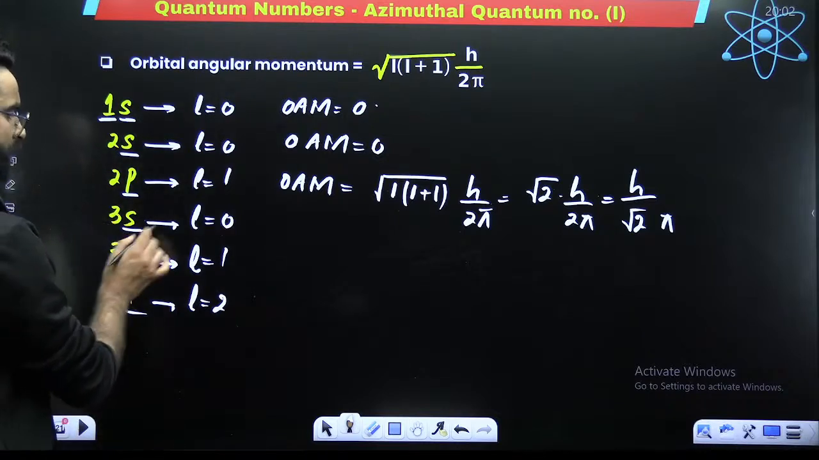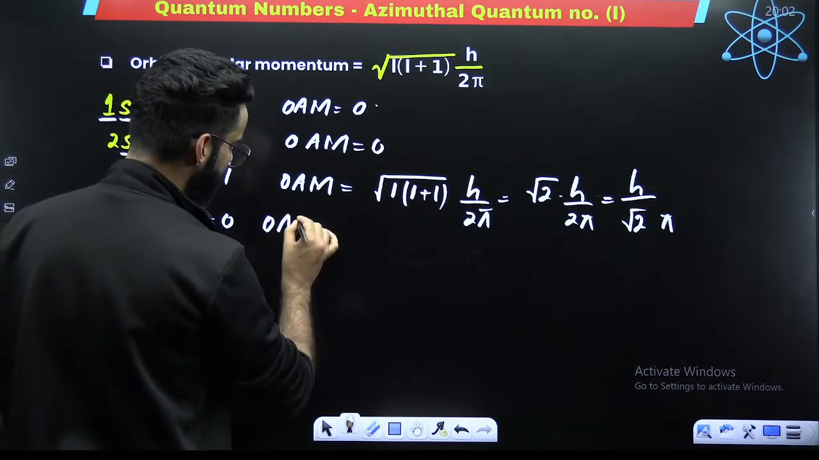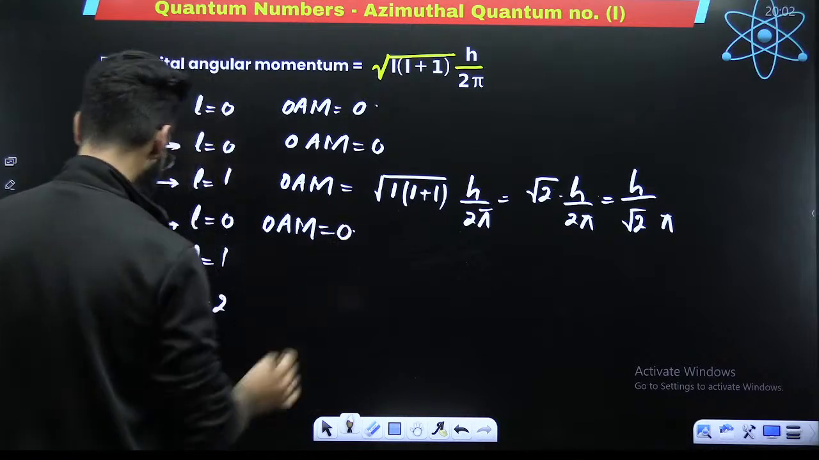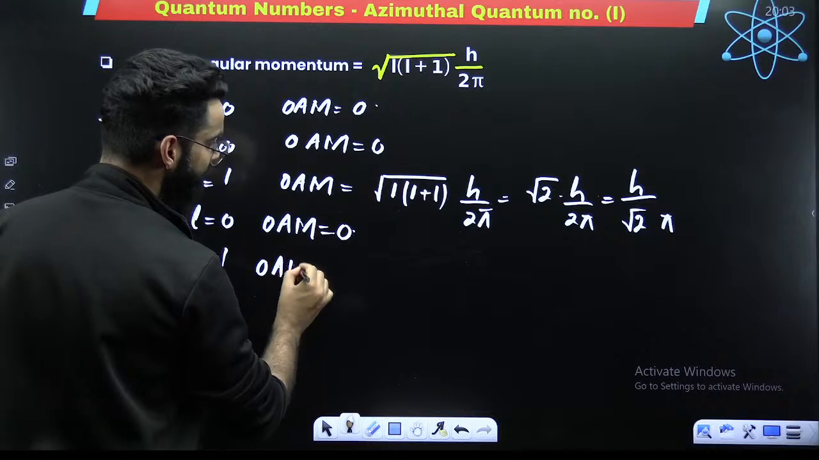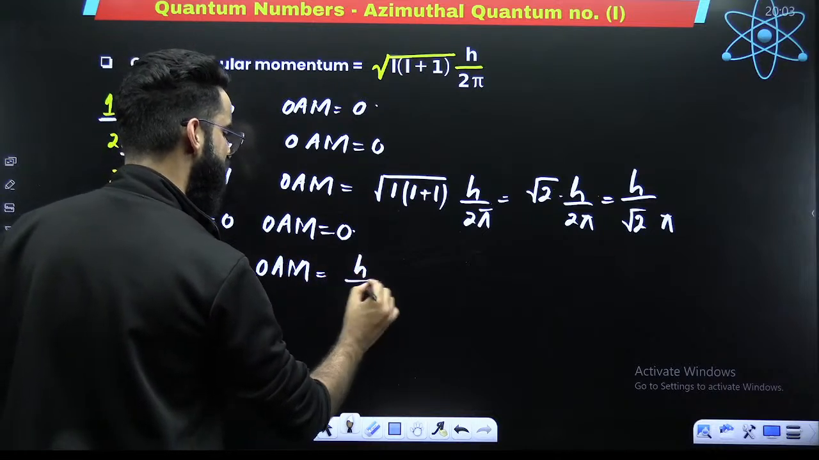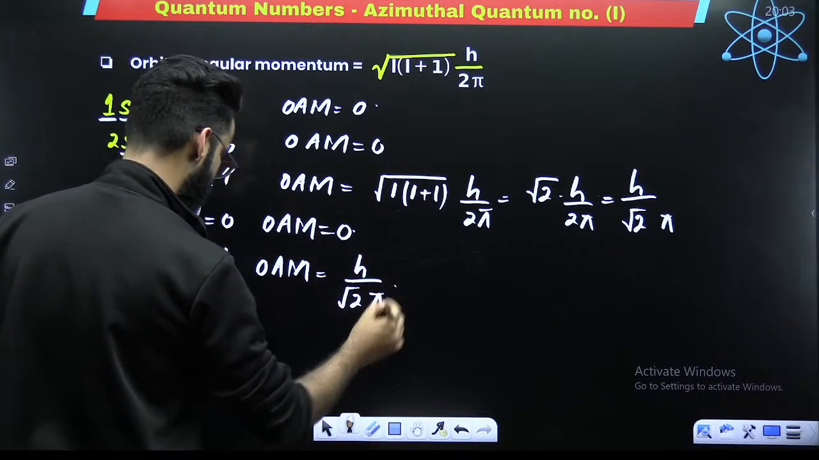Similarly, let's say you have got 3s. L is 0, so orbital angular momentum has to be 0. Done. 3p: L is equal to 1. If L is 1, your orbital angular momentum again comes out to be the same, that's h upon under root of 2 multiplied by pi.